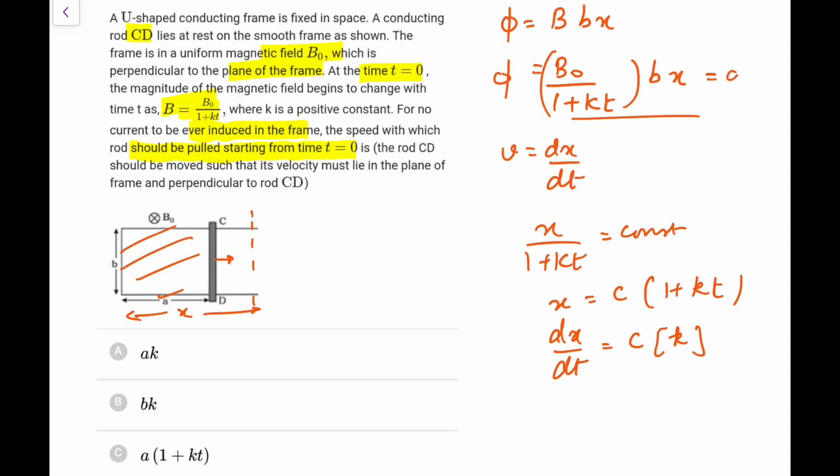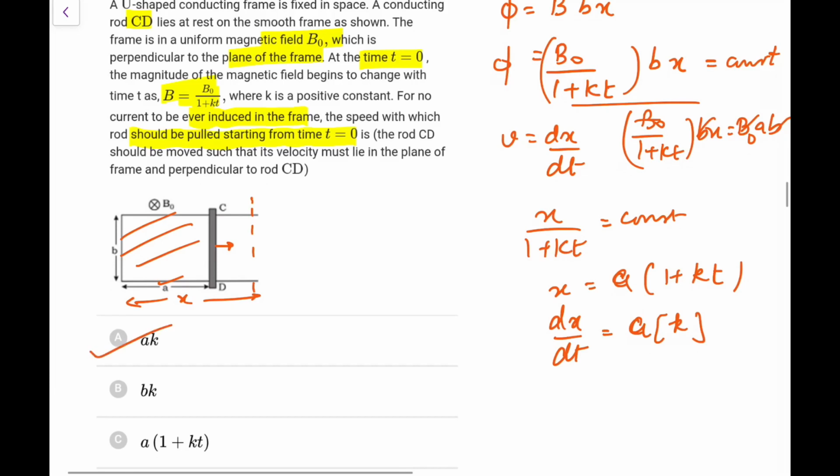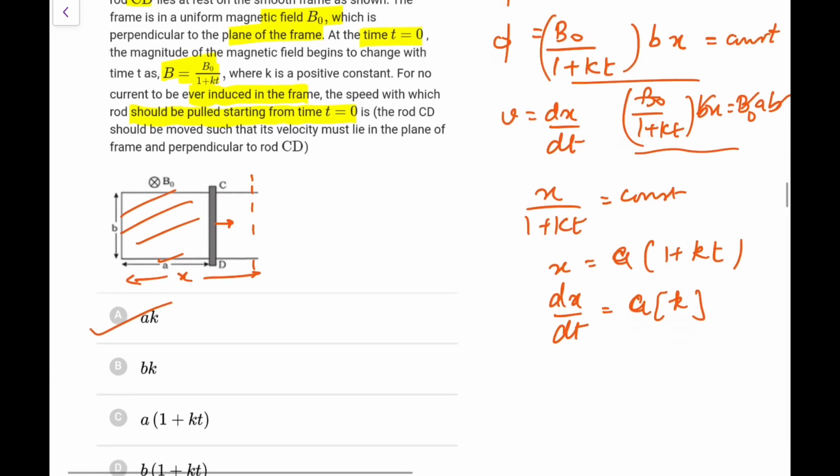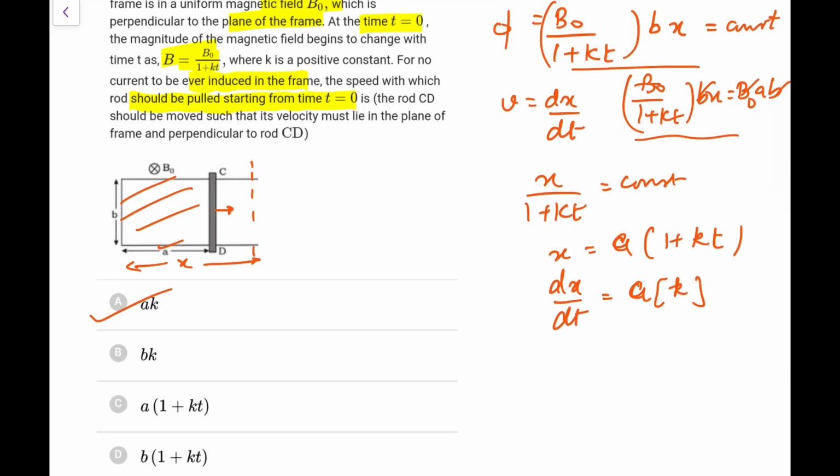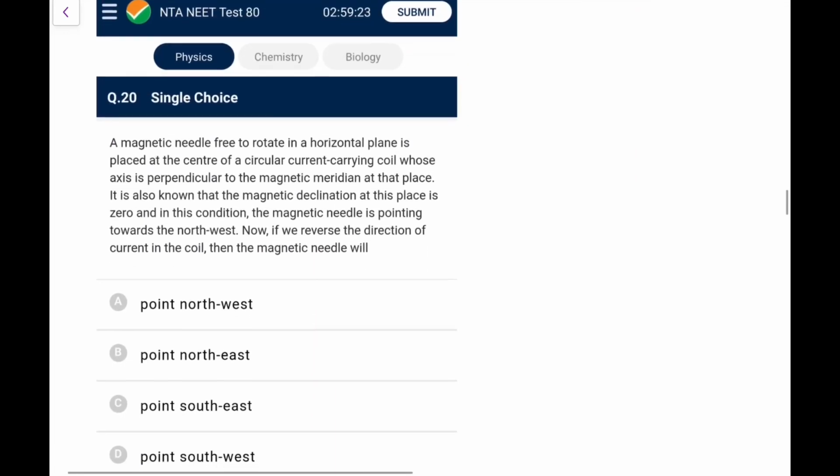If I write B0 upon 1 plus kt into bx, the initial flux is B0 into AB that I was talking about. So B0 B cancel, so x is A, this c is basically A, so it would be AK. So go for option A. Be careful, I just ignored that, and the answer was in these terms. So it's a very nicely designed question.